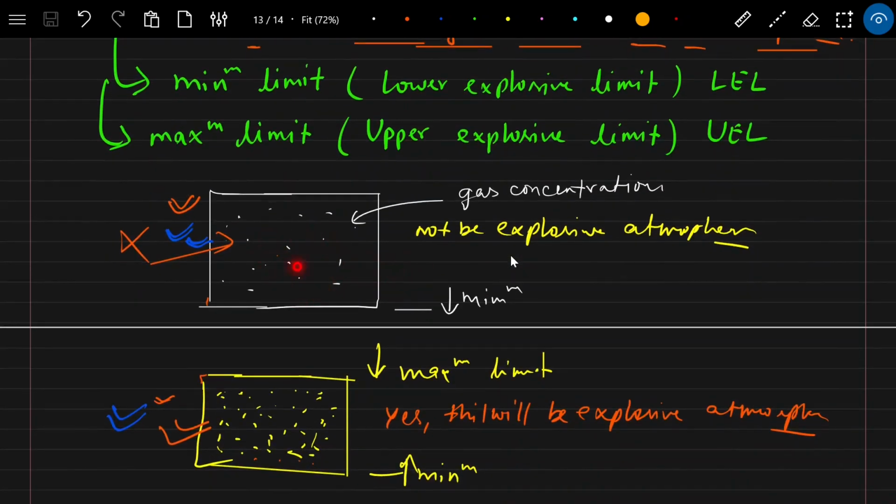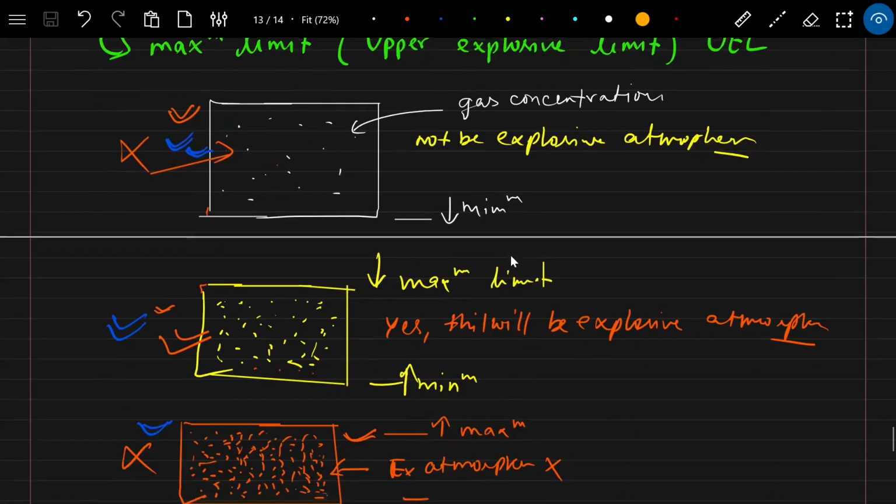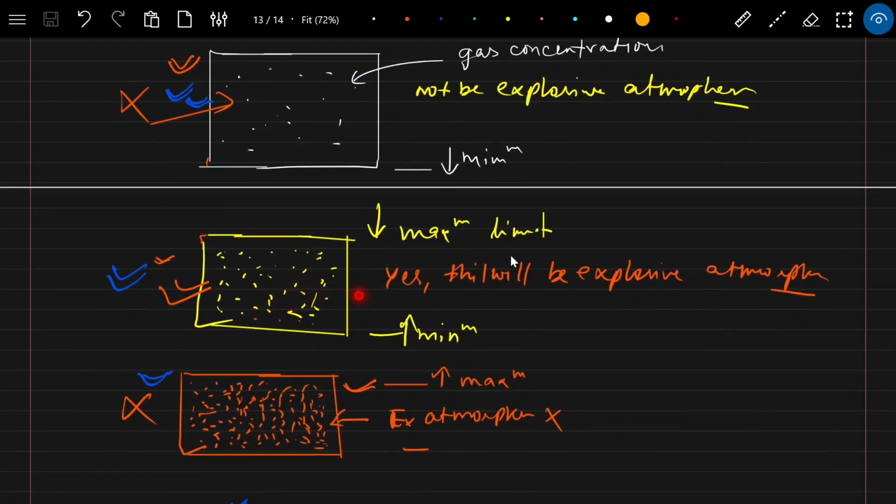Here you can see in this picture the gas concentration is there. Suppose it is below the minimum limit, the lower explosive limit, then this area will not be an explosive atmosphere. In the second case, you can see this concentration is more than the concentration given in the above picture.